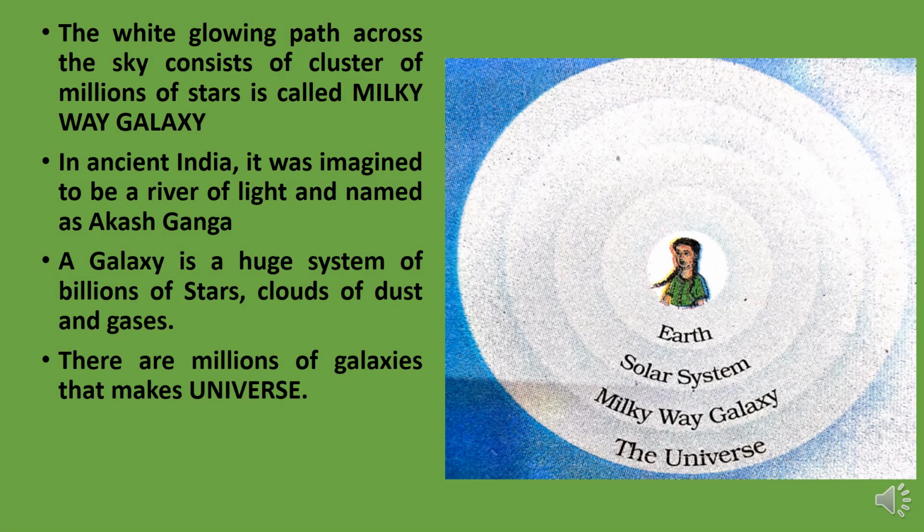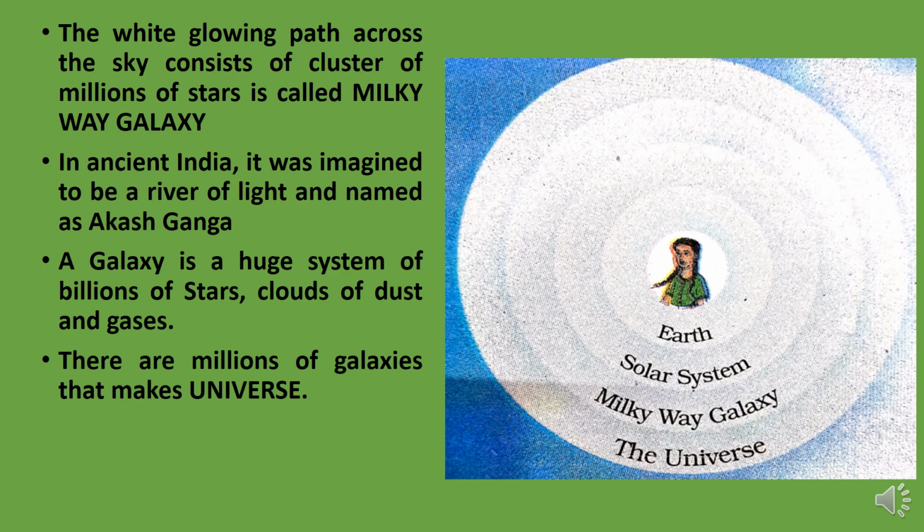So where we are in the whole universe, we can observe with this diagram. The white glowing path across the sky consists of a cluster of millions of stars. It is called the Milky Way galaxy. So, we are within this galaxy. In ancient times, it was imagined to be a river of light and named Akashganga. So, the Milky Way galaxy was formerly known as Akashganga.